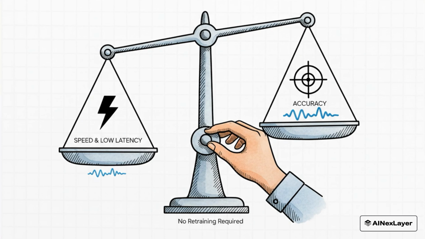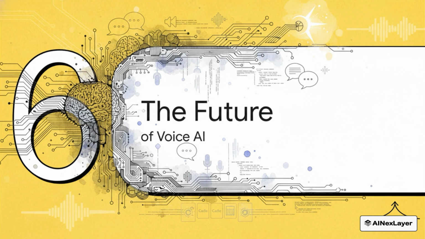And what this means is that developers can pick the perfect balance for their specific app, and they can do it on the fly without having to retrain the model at all. So if you're building a voice agent where an immediate response is everything, you use a smaller chunk. If it's a transcription service where accuracy is king, you use a larger one. You get to choose.